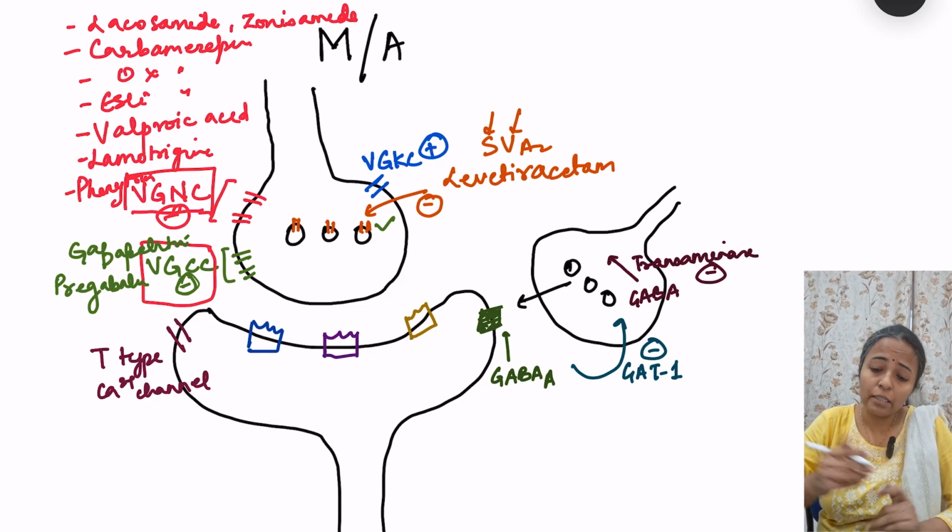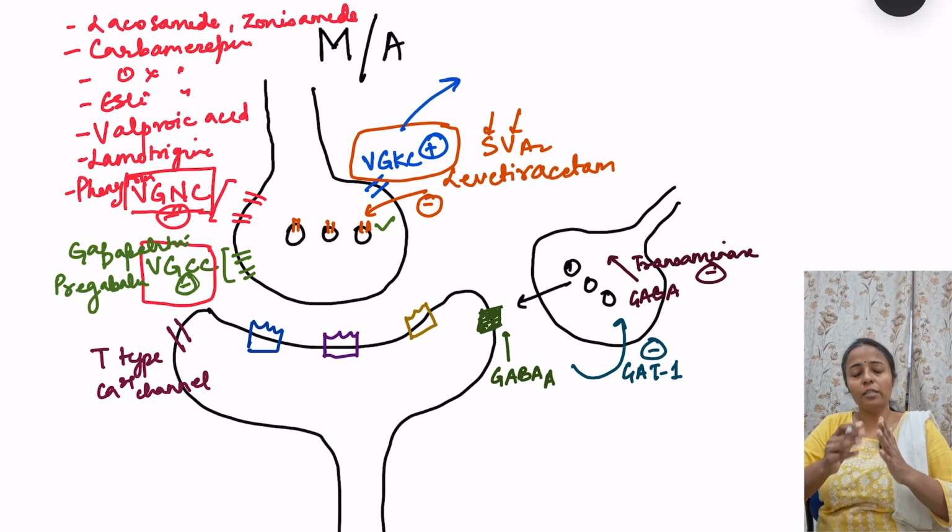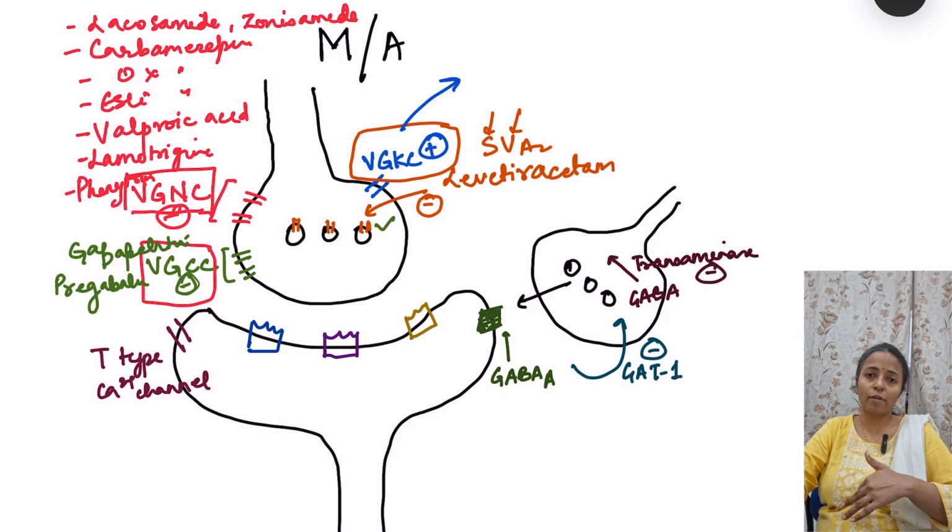Then we have these voltage gated potassium channel openers. So what are these openers and how do they act? See, voltage gated potassium channel opens, then more potassium will go out of the cell, more potassium efflux will occur. That means repolarization is going to occur faster.